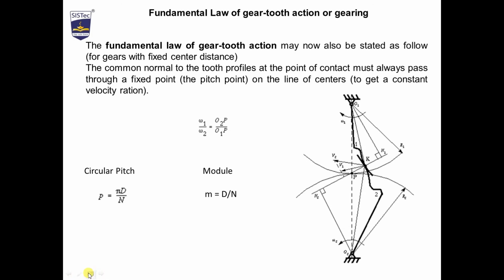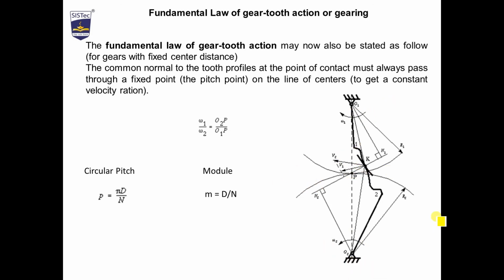As we are able to see in the figure, these are the two gears with pitch circles and a pitch point. This is the point of contact and we have drawn a normal N1, N2. It is always passing through the pitch point to transfer the constant velocity ratio. This is gear 1, this is gear 2, with centers O2 and O1, moving with angular velocities omega 1 and omega 2.